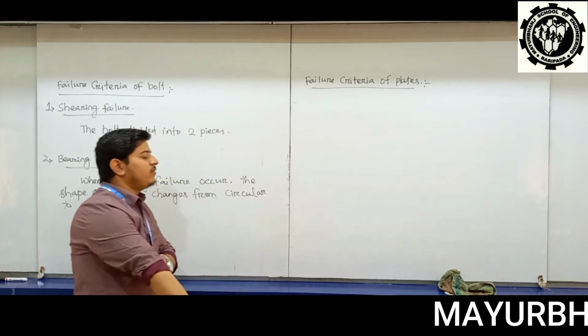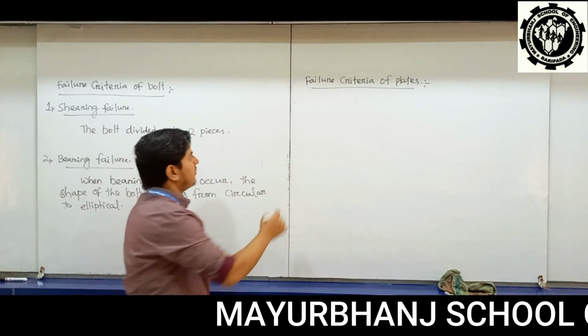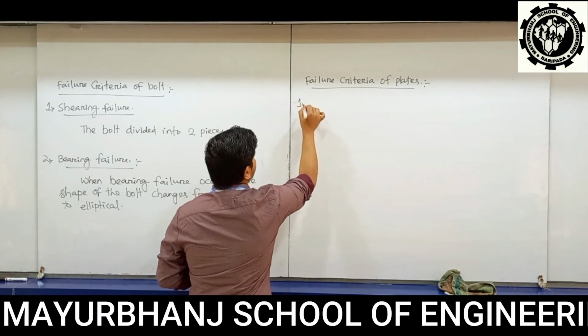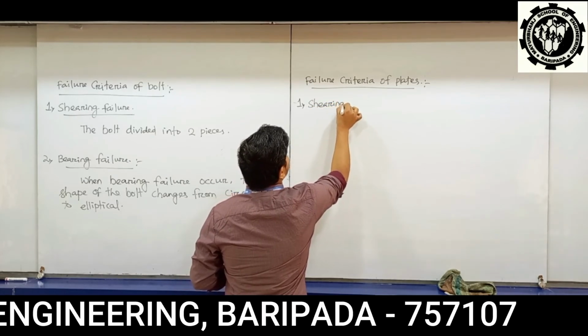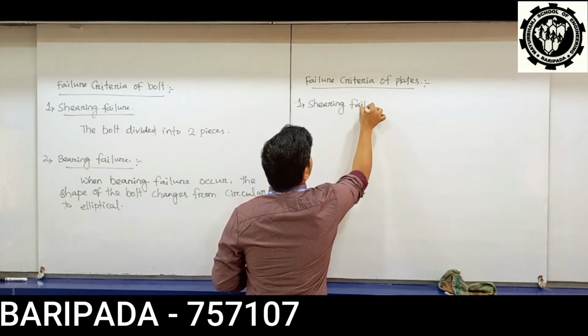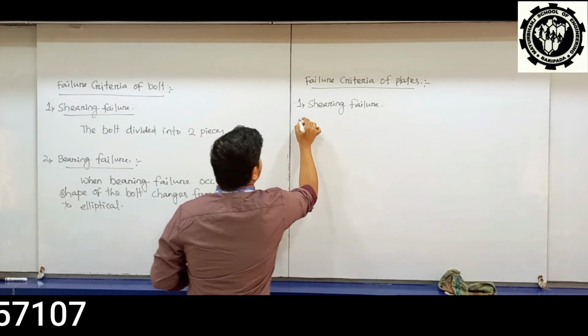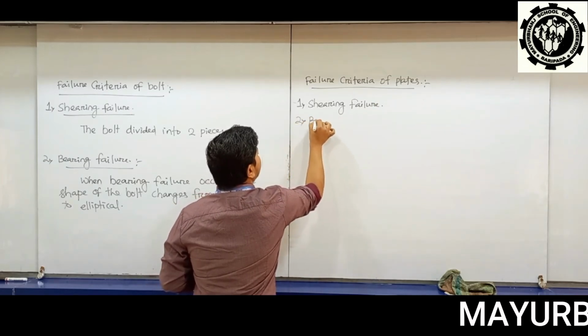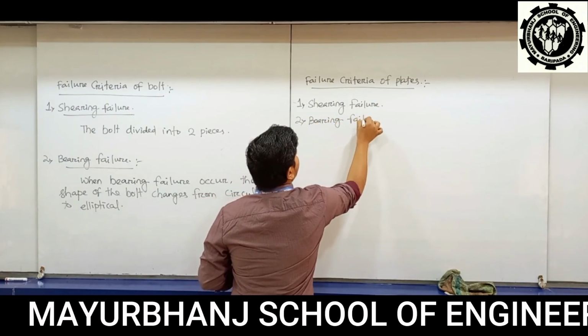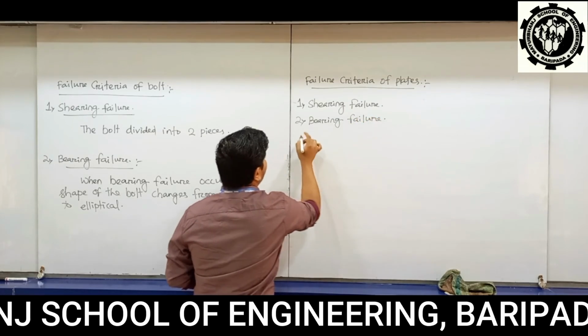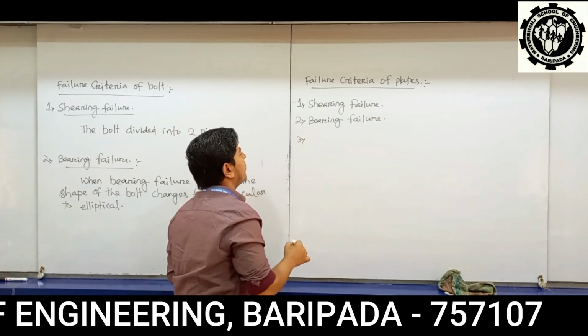Plates fail in four criteria. Okay, one is your shearing failure. Second one is your bearing failure. Third one is your tearing or tensile failure.